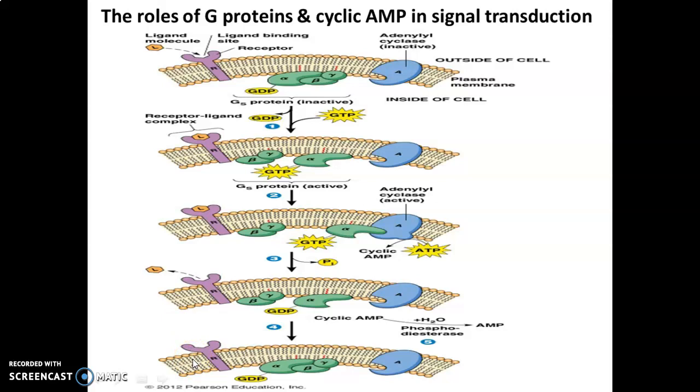For example, when cyclic AMP is elevated in skeletal muscle and liver cells, the breakdown of glycogen is stimulated. In cardiac muscle, the elevation of cyclic AMP strengthens the heart contraction, whereas in smooth muscle, contraction is inhibited.